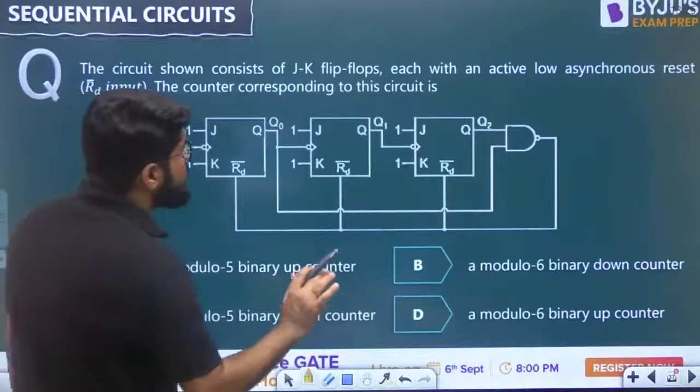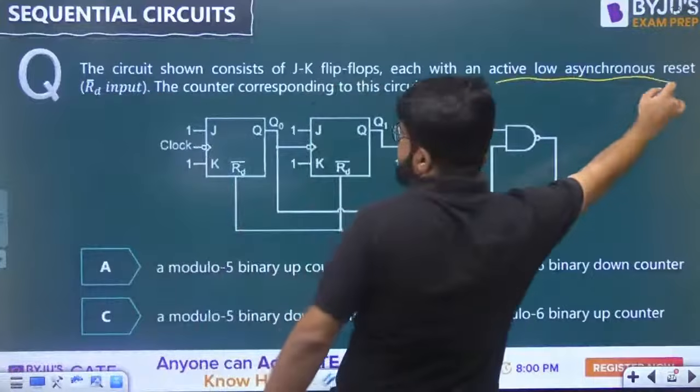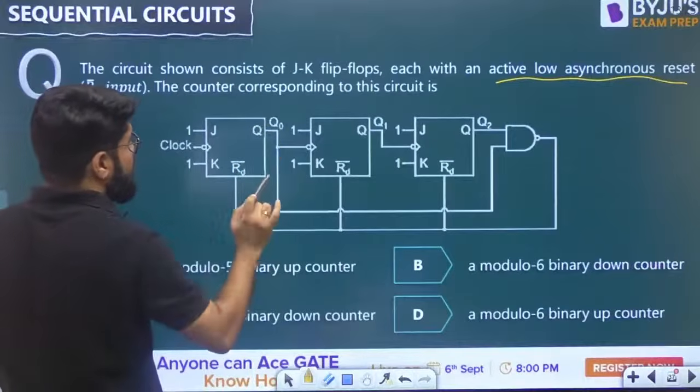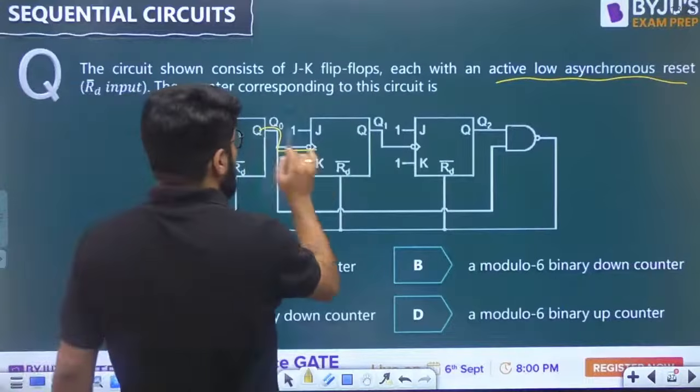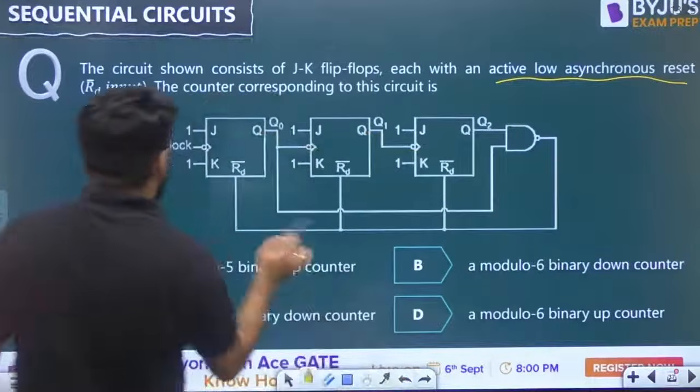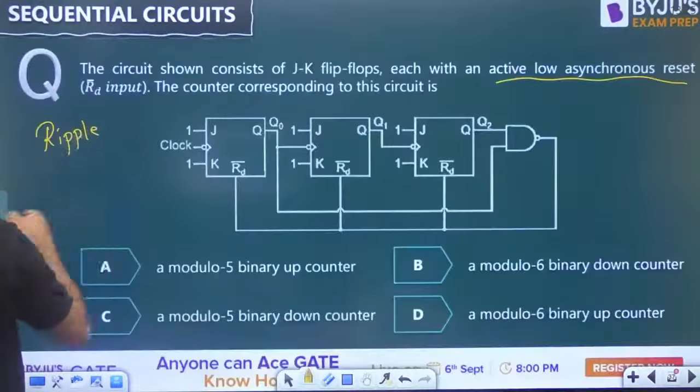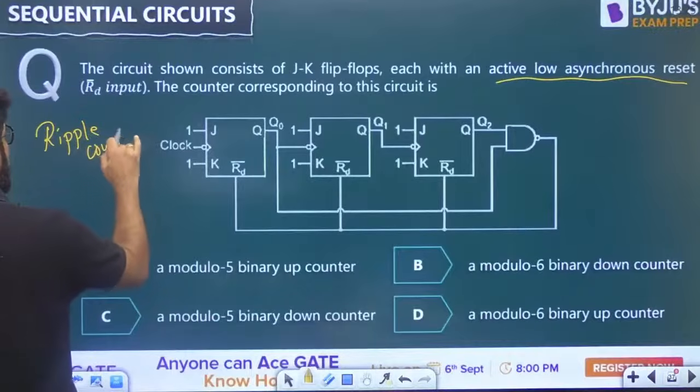First of all, active low asynchronous reset pin. We will explain that also. But what is the type of flip-flop? It is a ripple counter. The output of every flip-flop goes to the clock of the next flip-flop. So definitely it is a ripple counter.